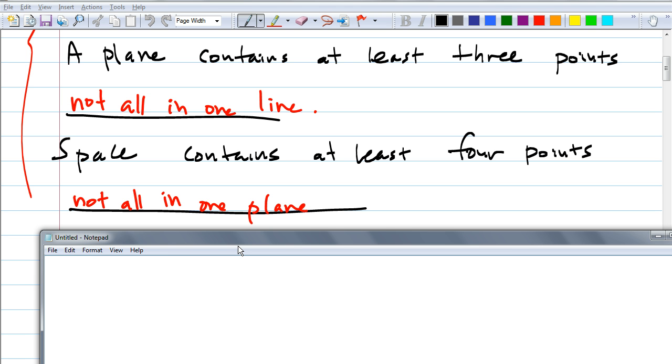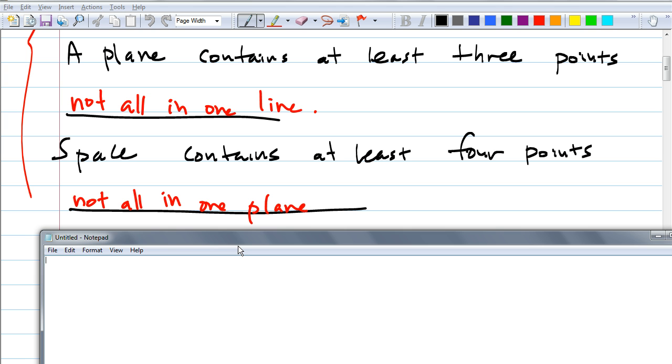What is space? This 3-dimensional space that we're living in, that's what we're talking about. Remember, we defined space. How do we define space? We said space is the set of all points. So, the space that we're living in, this 3-dimensional space, if you have space, it has to contain at least 4 points, not all in one plane.